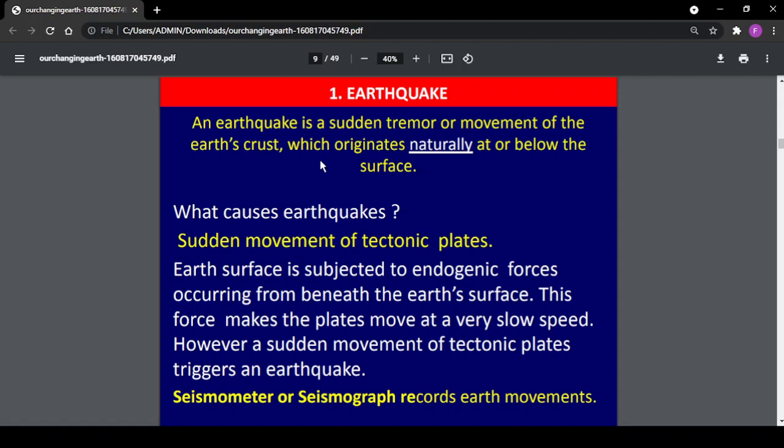This force makes the plates move at a very slow speed. However, a sudden movement of tectonic plates triggers an earthquake. Do you know what is used to record earthquake movements? It is a seismograph or seismometer.